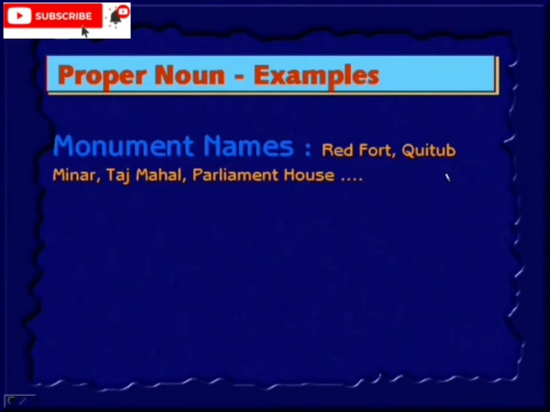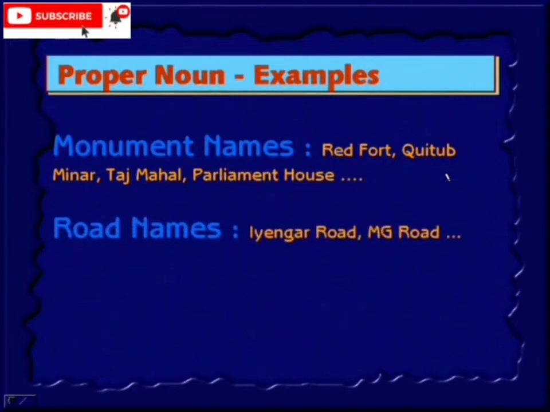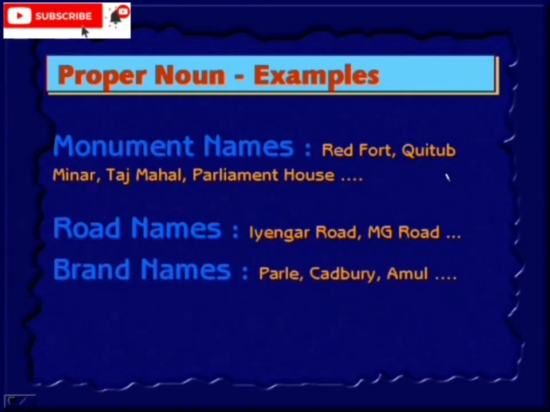They come under proper noun. Road names: Iyengar Road, MG Road. So in a city, if you refer to a particular road, say MG Road, it's that particular name. Therefore, it is a proper noun. Brand names: take a brand, okay?